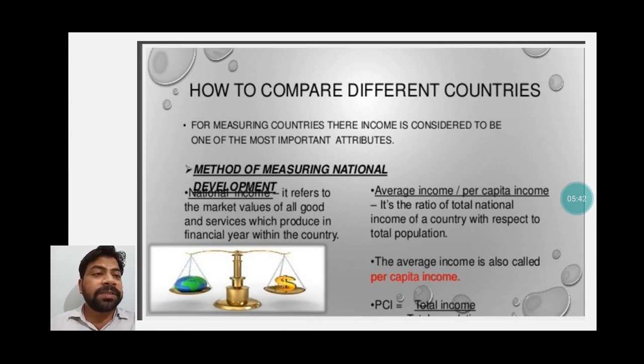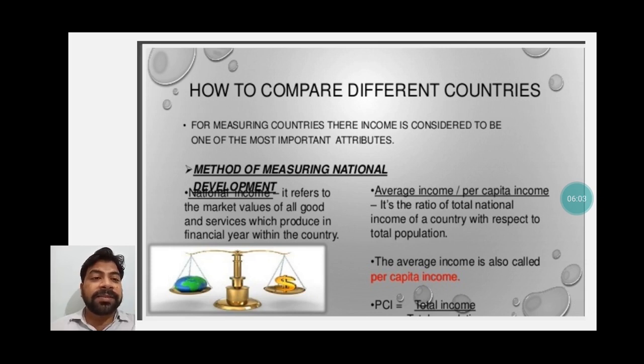How to compare different countries? You can see some methods are mentioned over here. So for measuring countries, their income is considered to be one of the most important attributes. We used to compare the countries with the help of the earning of the country, the GDP of the country, that is the basic one, the per capita of the people, the average income.